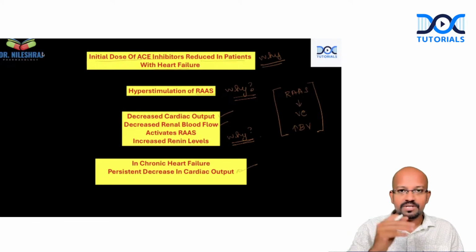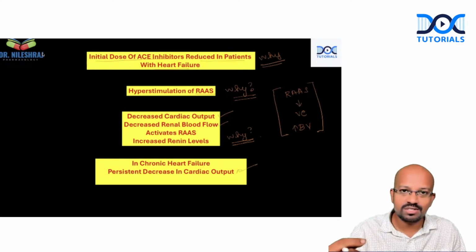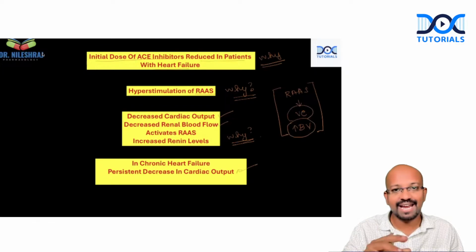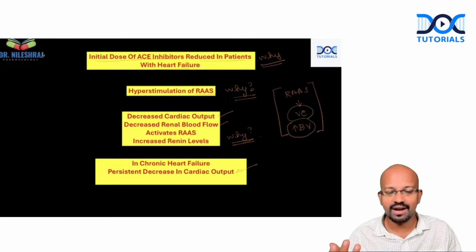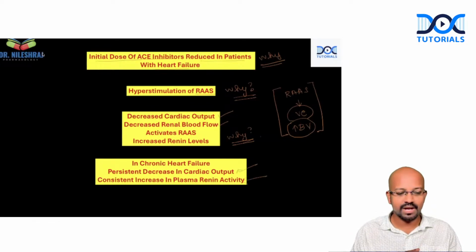There will be a persistent decrease in the cardiac output because that's the concept of heart failure. Because of the continuous decrease in cardiac output, there will be constant activation of RAAS. Even though RAAS is activated, the increase in blood volume and the vasoconstriction cannot increase the cardiac output back. That is the reason why there will be a consistent increase in plasma renin activity.